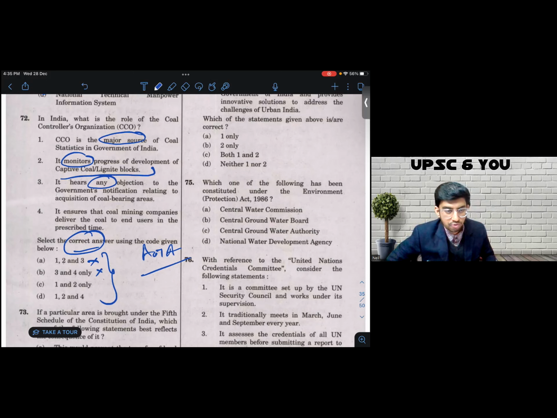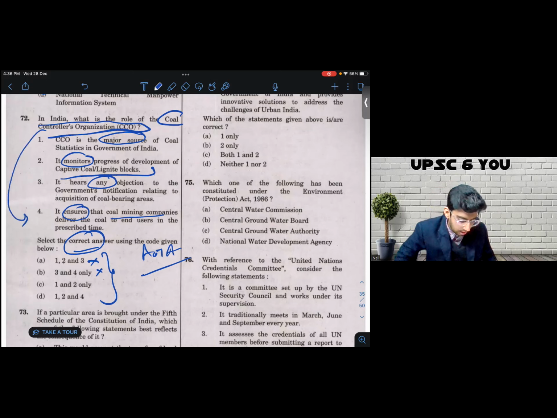I'm going to look at statement number 4 as well. 4 says it ensures that coal mining companies deliver the coal to end users in the prescribed time. And ensuring this also is related to the keyword, to its name, Coal Controller's Organization. So I make that correlation of the name of the organization with statement number 4. And if I were to mark an option, I would be inclined to mark D. That is the option I picked in the examination hall.